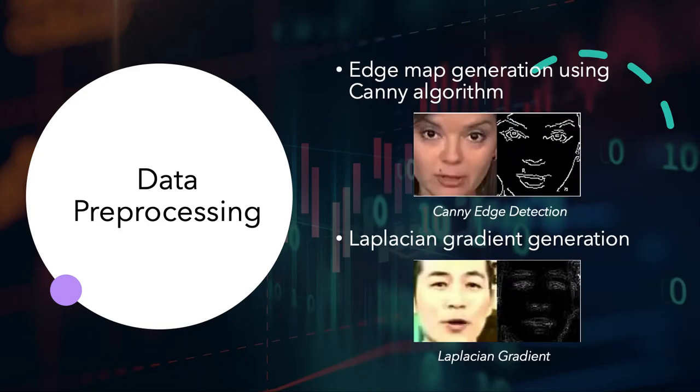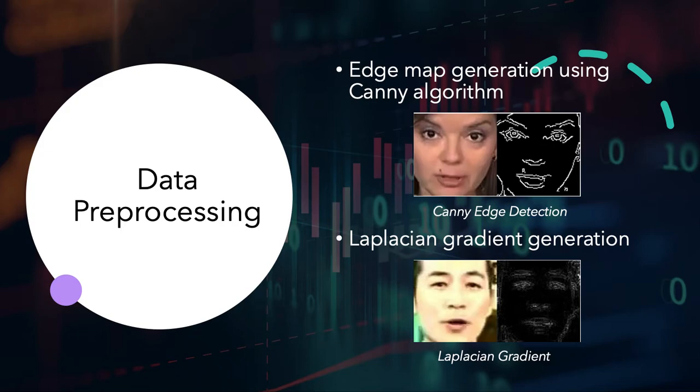The next step of dataset preprocessing was to generate edge maps of the images in the dataset and feed them into the model in order to compare performance. Edge maps of images were generated using the Canny algorithm through OpenCV's Canny function. The edge map and the image were both concatenated in order to input into the Xception model.